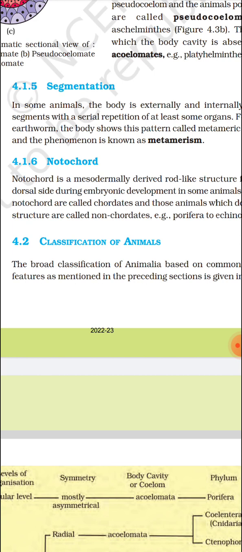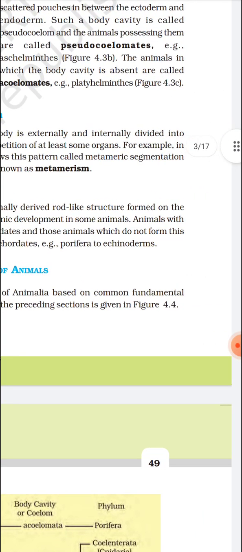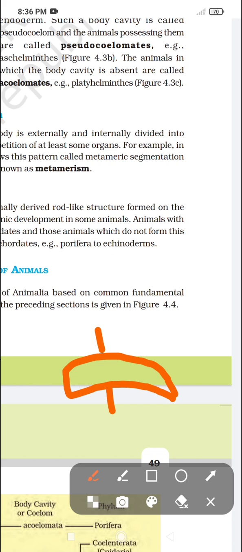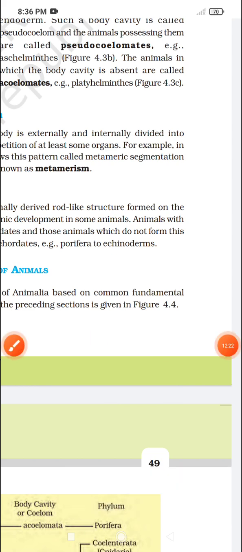Then comes notochord. What is notochord? Notochord is a rod-like structure. Okay, rod-like structure. I'll tell you how it is. My diagram is not too good, so please don't focus on that. Like this only. This part is called ventral, and this part is called dorsal.